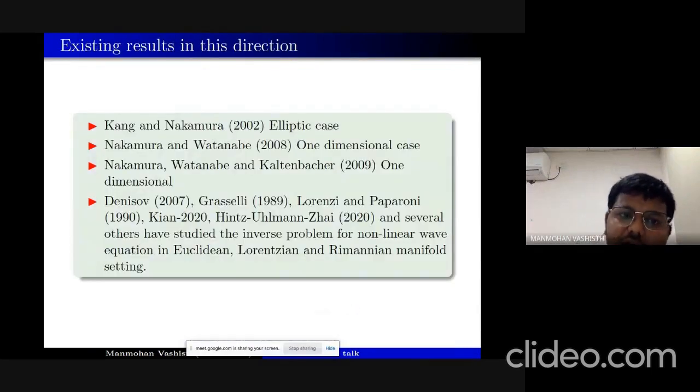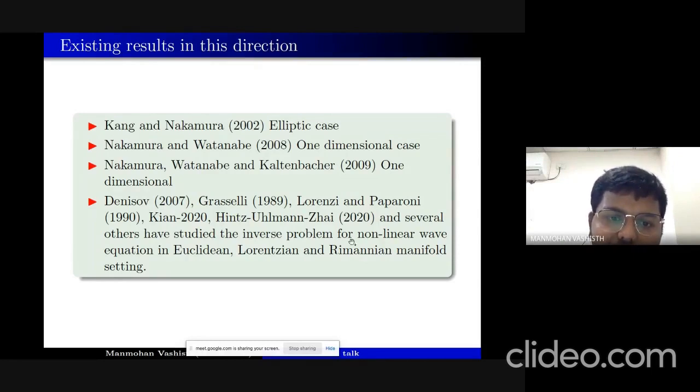In this direction again there are a lot of results for the nonlinear hyperbolic, and recently there have been a lot of studies for the inverse problem for nonlinear PDEs. This problem is a generalization of the work of Nakamura and Watanabe, who did the one dimensional case. So we have extended it to the higher dimension case, but with the constant conductivity. And there are several other people who have studied this nonlinear hyperbolic problem in the Euclidean, Lorentzian, or Riemannian manifold setting as well. So there have been a lot of works in this direction.